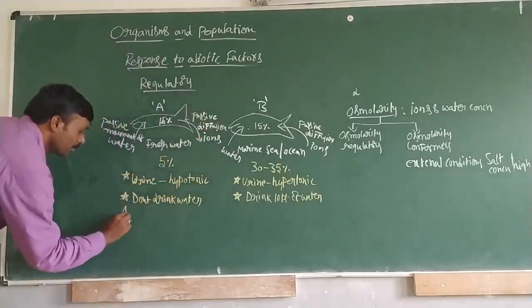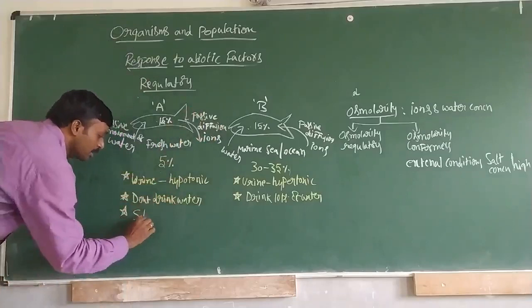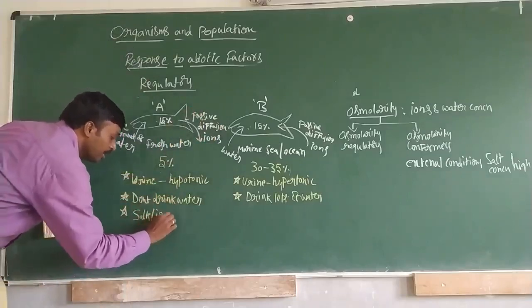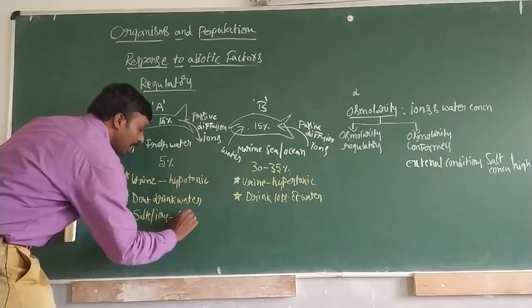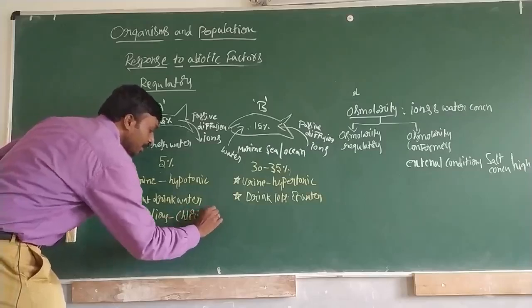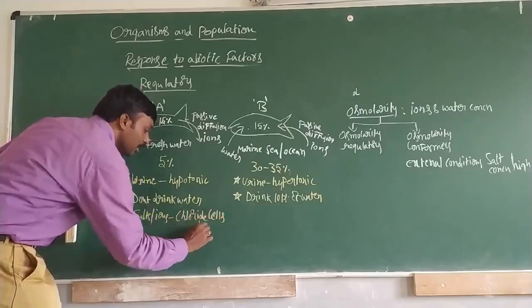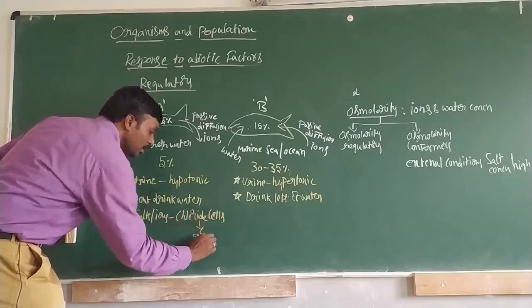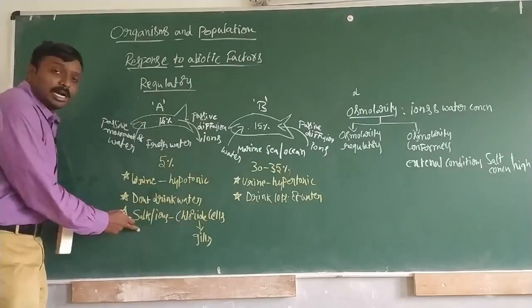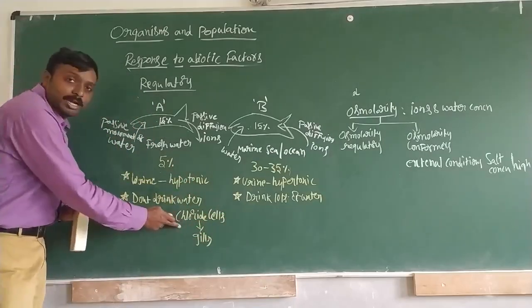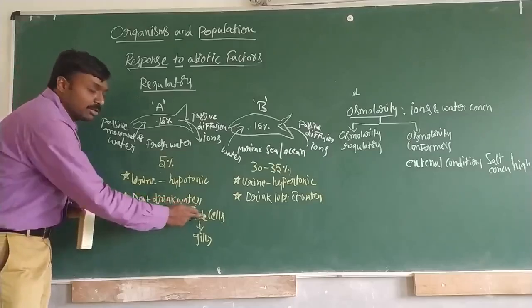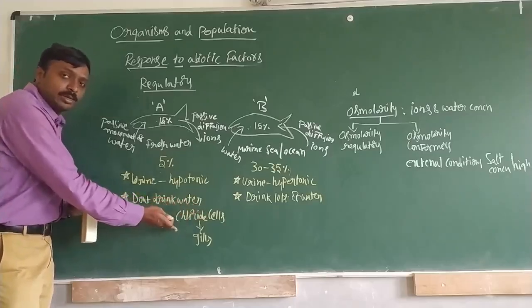Then salts or ions will be utilized by chloride cells which are present in gills. So salts or ions will be utilized by chloride cells. If you observe the name chloride, it is also an ion.